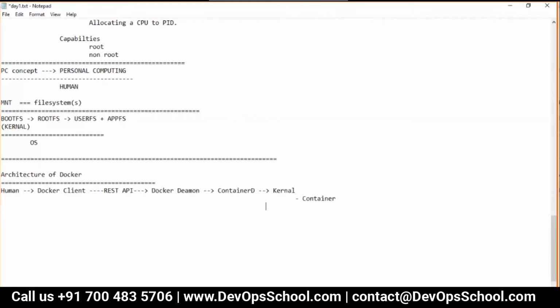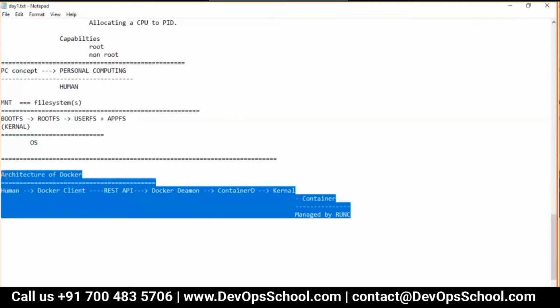This is managed by runc, the runtime environment, which runs the container. So guys, this is the whole architecture. You talk to the client, the client talks to the daemon, the daemon talks to containerd, which talks to the kernel to create containers managed by runc. This is the whole architecture of Docker.